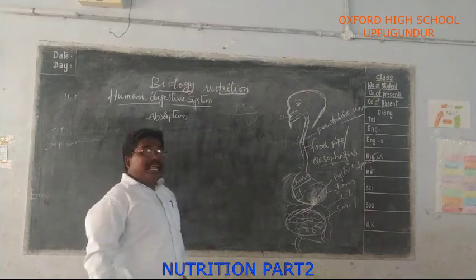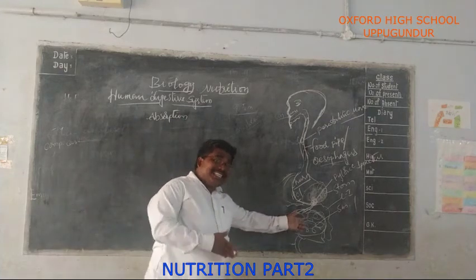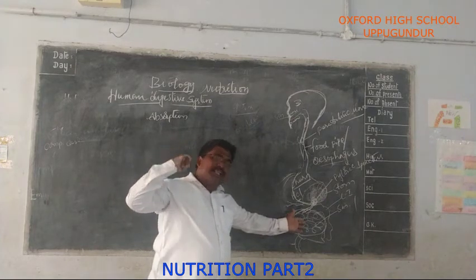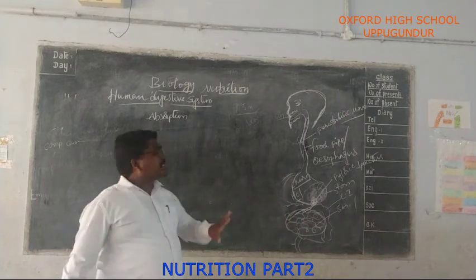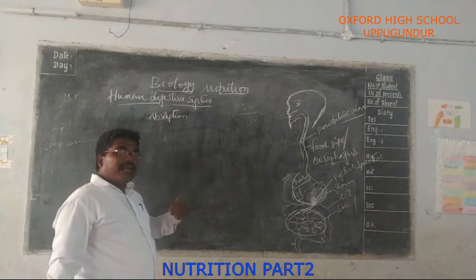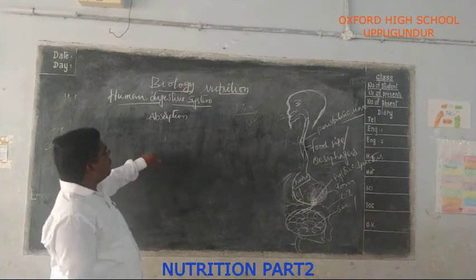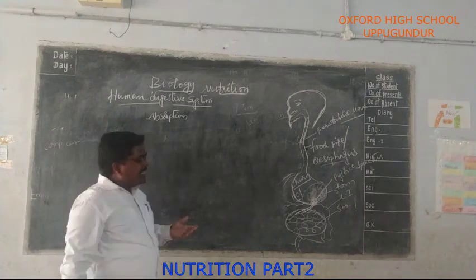The products of digestion, what has already been digested in the small intestine with the help of all the juices, and how they enter the blood, is called absorption. The passing of the digested products from the small intestine into the bloodstream is called absorption.